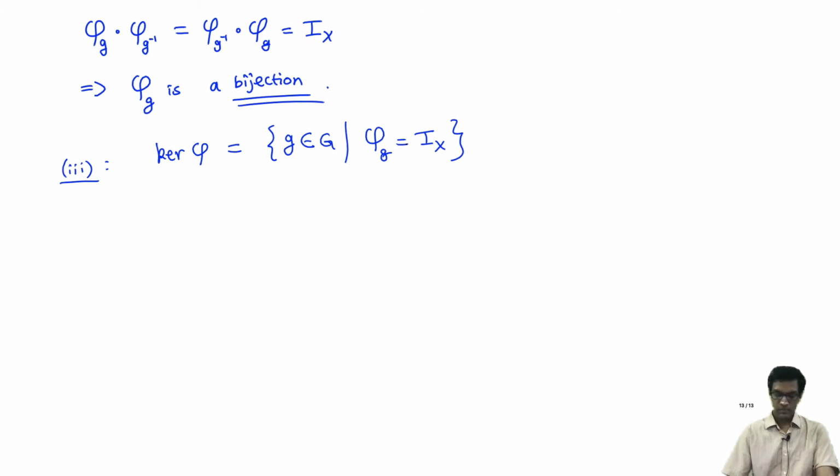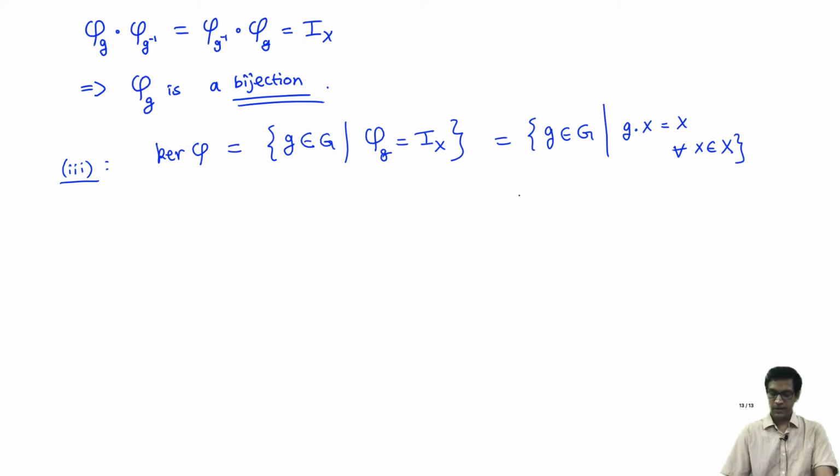But what does that mean? That is, it's all those group elements g in G which have the property that g acting on x equals x for all x in the set X.